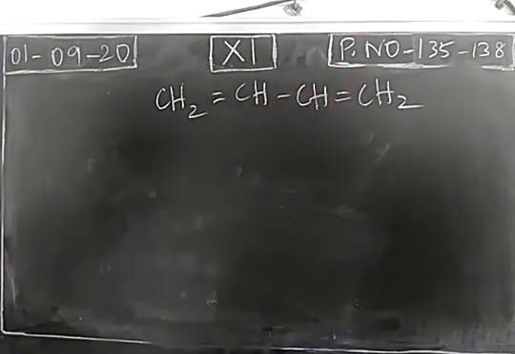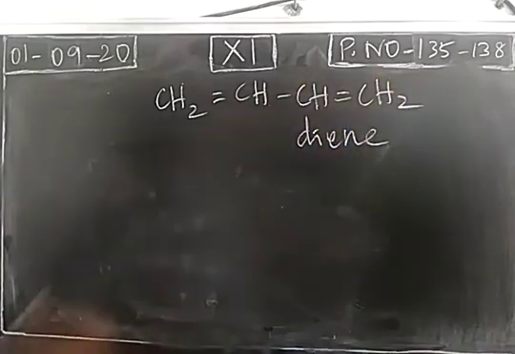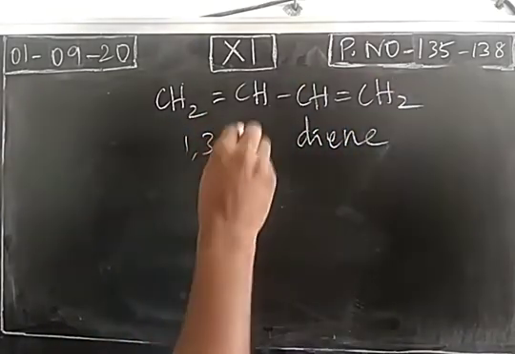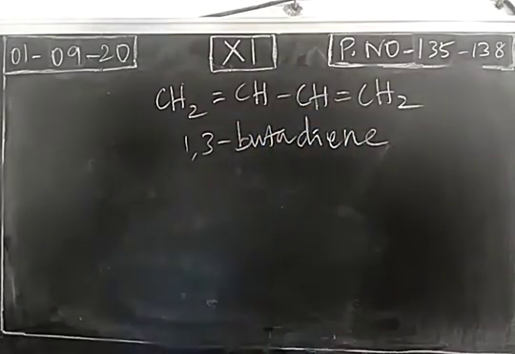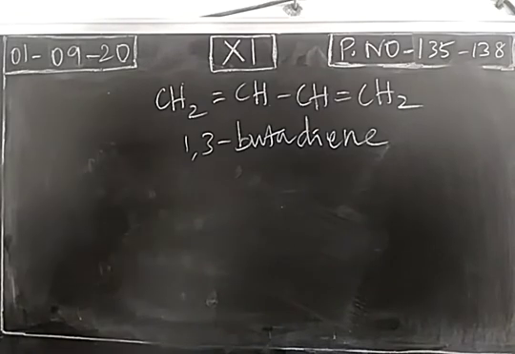So this is alkene, 2 double bonds present. So this is diene. Okay, 1,3-butadiene. So when we take this diene molecule, what about geometrical isomers? We have to draw cis as well as trans isomer.